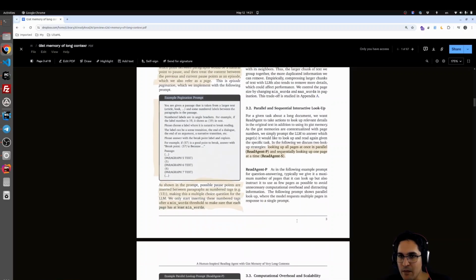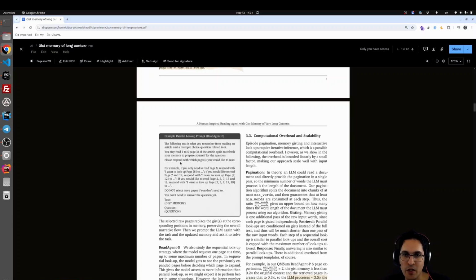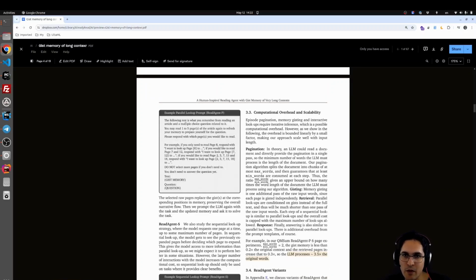And then they mention ReadAgent P and ReadAgent S. ReadAgent P looks at all the pages in parallel, and ReadAgent S looks up one page at a time sequentially. So the ReadAgent P prompt is something like that. Let's read this. The following text is what you remember from reading an article and a multiple choice question related to it. You may read 1 to 5 pages of the article again to refresh your memory to prepare yourself for the question.